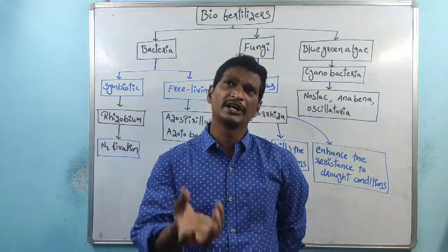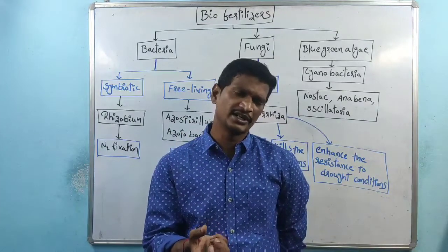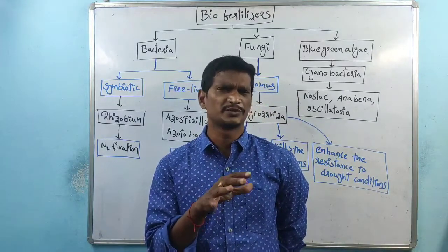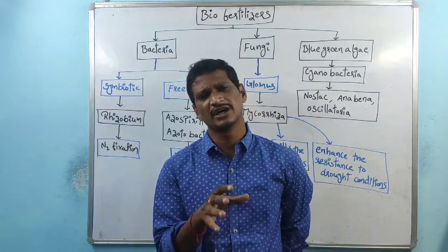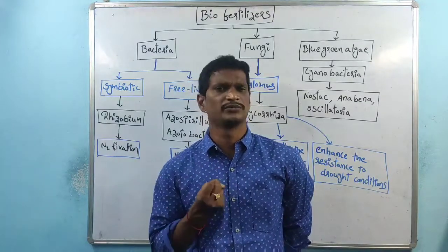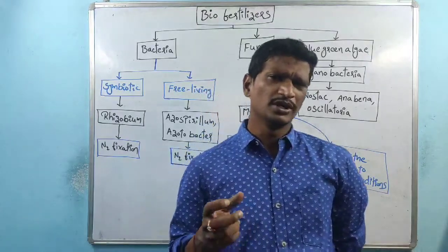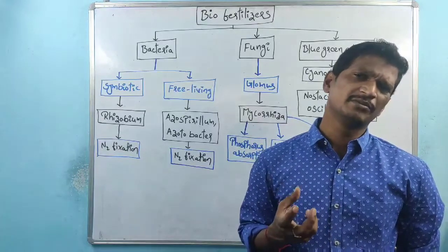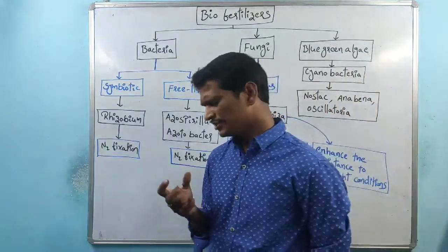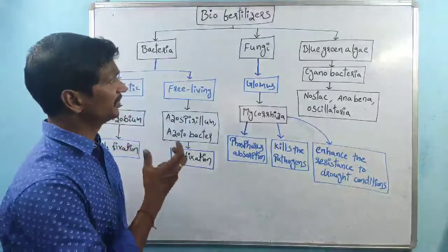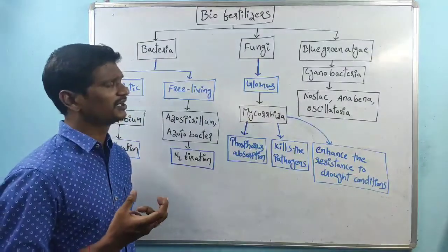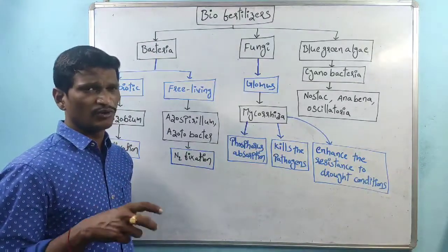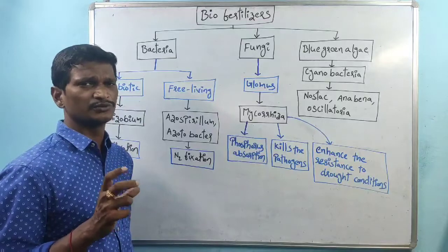Maybe a certain quantity enters the atmosphere, a certain quantity enters the water, and a certain quantity is present within the soil, but not in an absorbed form. So with chemical fertilizers, only a very minimal percentage is absorbed by the plant. The concept here is biofertilizers: we use biological agents or living organisms which are involved in the enhancement of soil fertility.